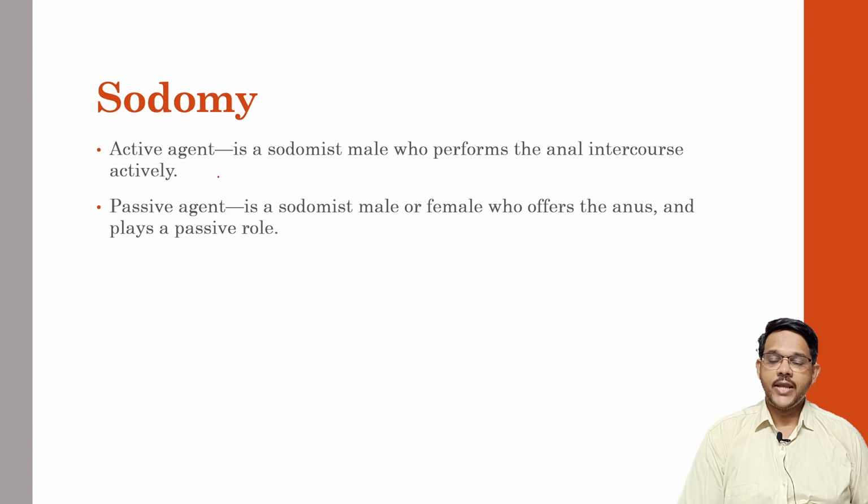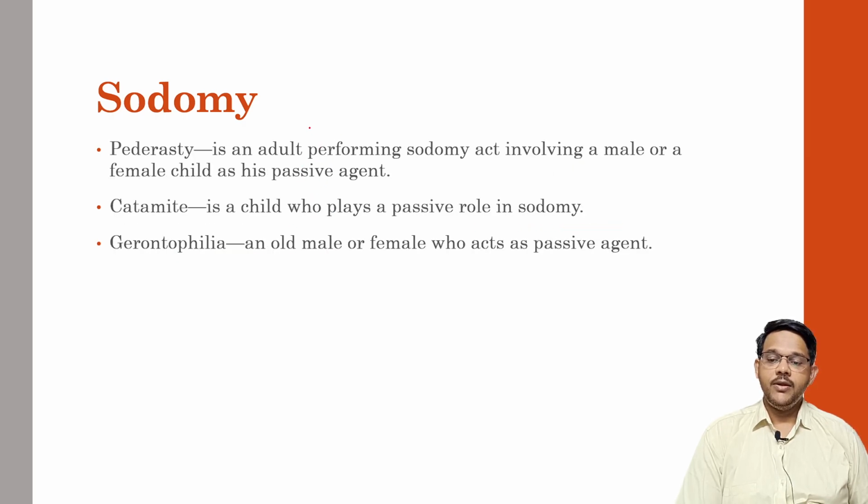Some definitions: the active agent in sodomy is a sodomist, a male who performs the anal intercourse actively, that means he uses his penis to actively perform sexual intercourse. The passive agent in sodomy may be male or female, who offers the anus and plays a passive role. Pederasty is when an adult performing the sodomy act involves a male or female child as his passive agent. Paedicator is the adult, and the catamite is a child who plays the passive role in sodomy.